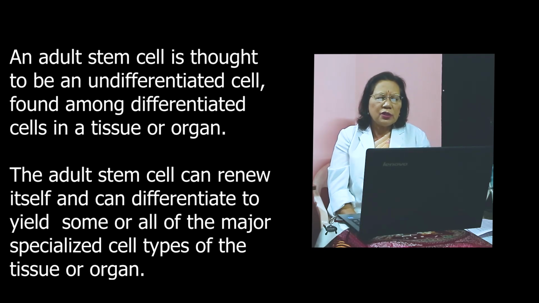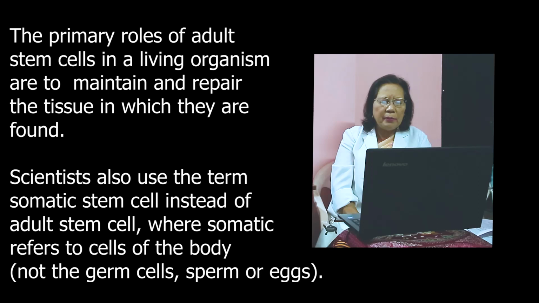An adult stem cell is thought to be an undifferentiated cell found among differentiated cells in a tissue or an organ. The adult stem cell can renew itself and can differentiate to yield some or all of the major specialized cell types of the tissue or the particular organ. The primary role of adult stem cells in a living organism is to maintain and repair the tissue in which they are found. Scientists also use the term somatic stem cell instead of adult stem cell, where somatic refers to cells of the body, not the germ cells, not either the sperm or the egg cells.